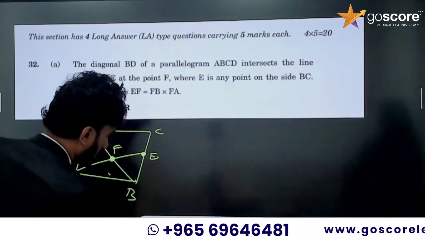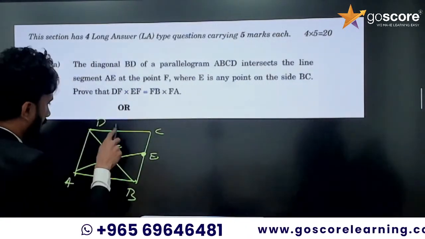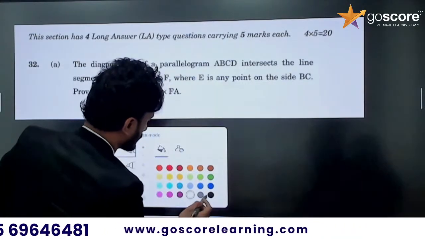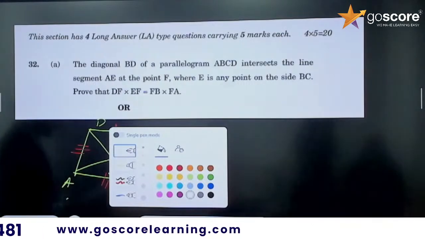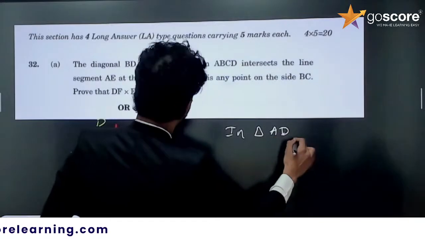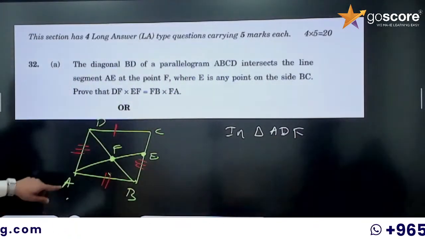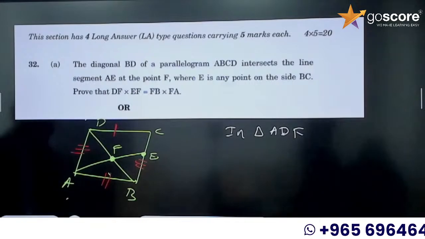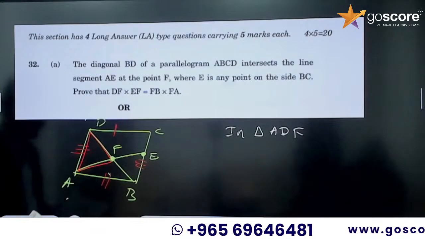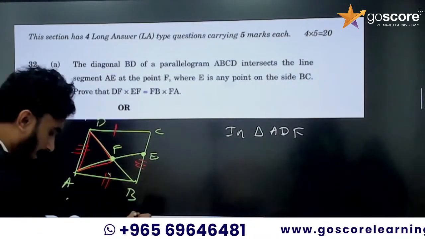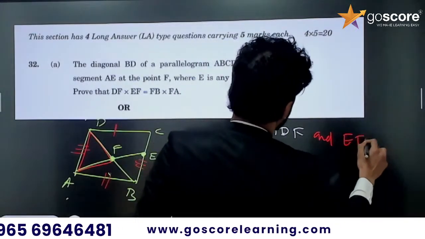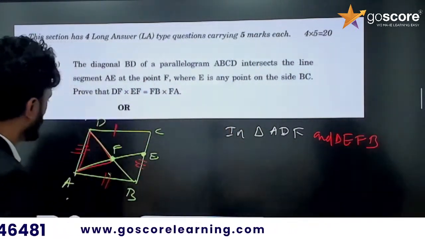So this one is a parallelogram, so these sides are equal, right? Next, I am taking triangle ADF. This triangle ADF, I am drawing in another color. So I am taking the first triangle as ADF and the second triangle as EFB.